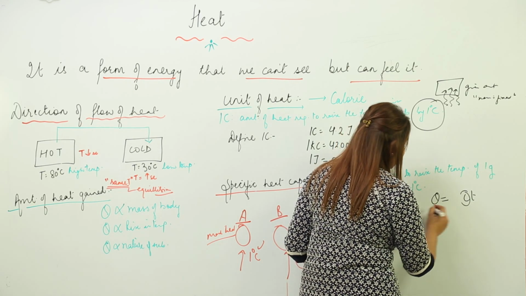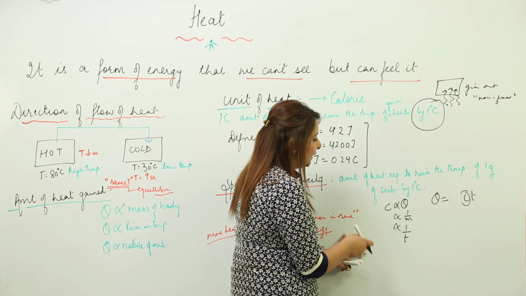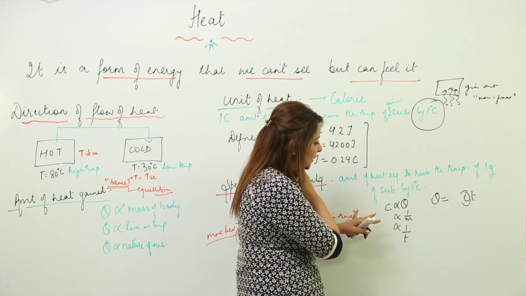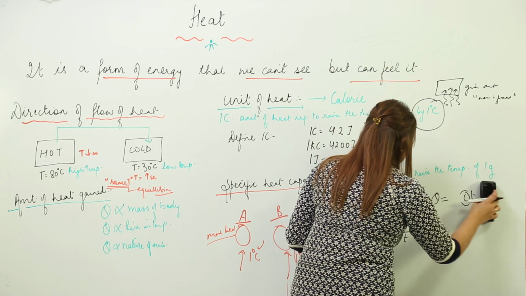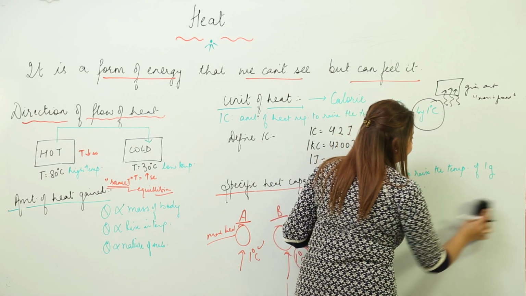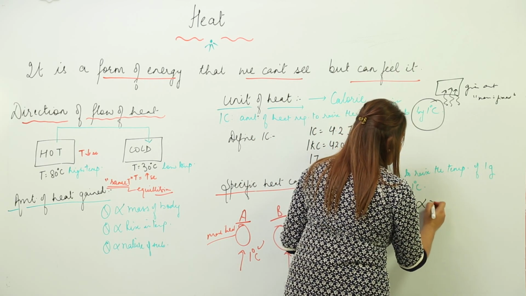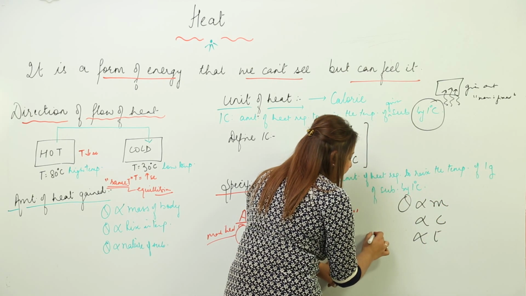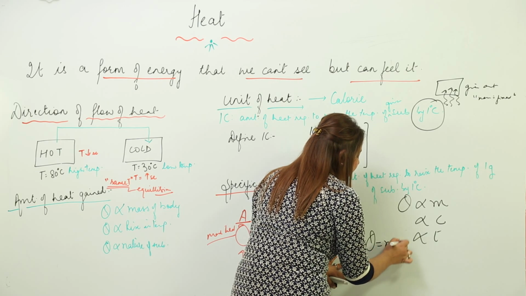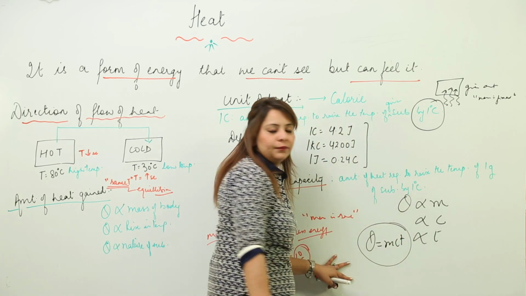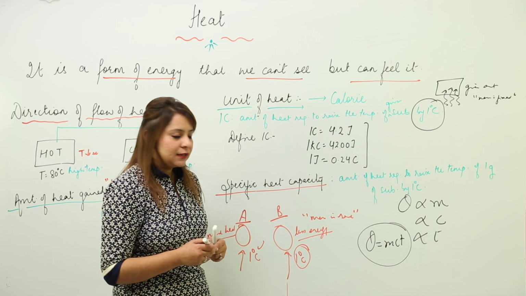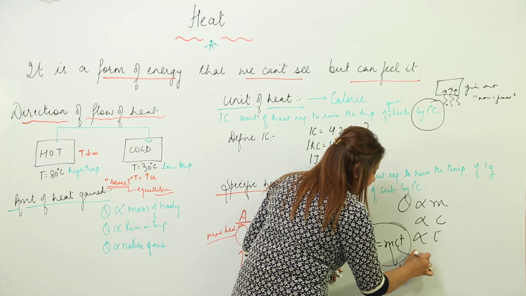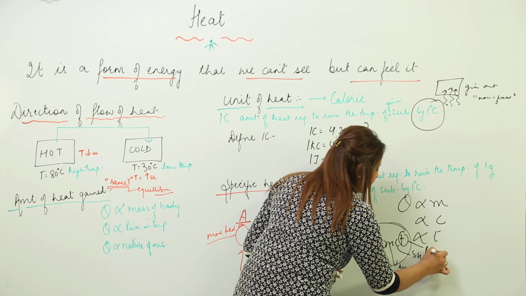So if I club the amount of heat required with the specific heat, you can directly write that the amount of heat gained depends upon mass, specific heat, and rise in temperature. Clubbing all three, we have Q is equal to mCT, where m is the mass, C is the specific heat, and T is the rise in temperature.